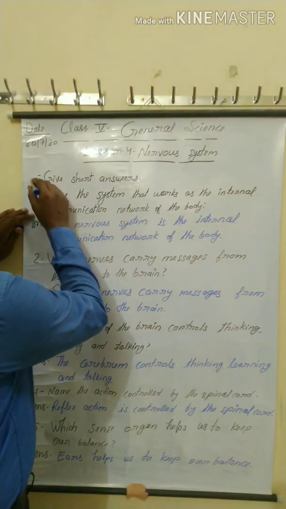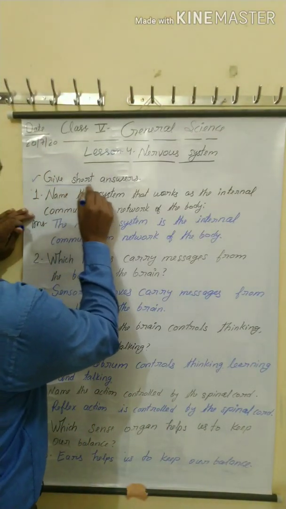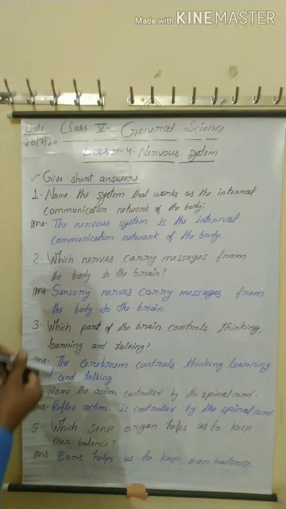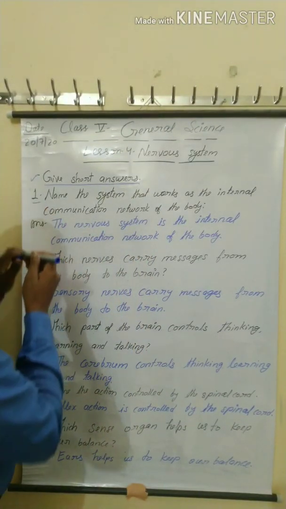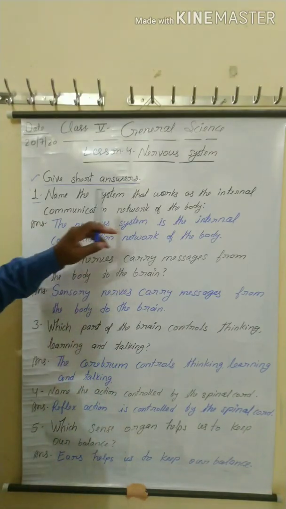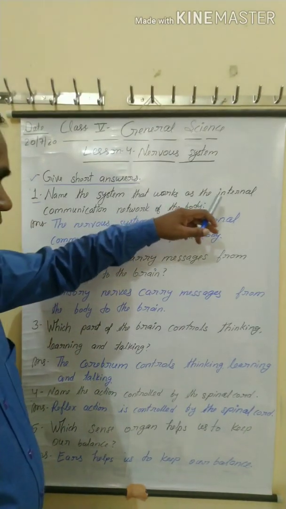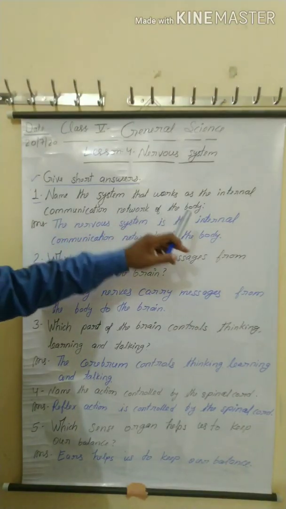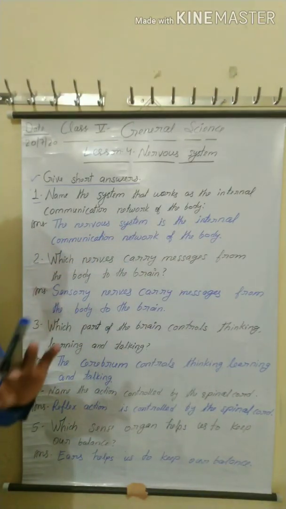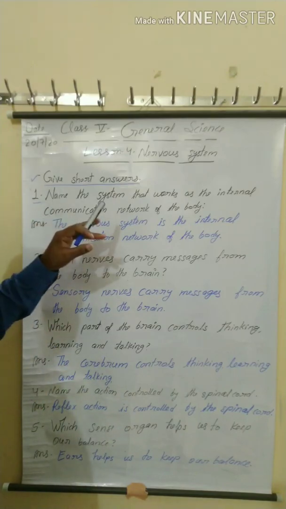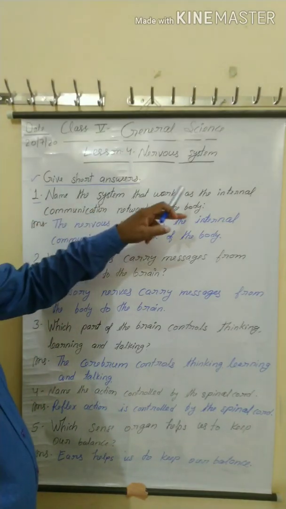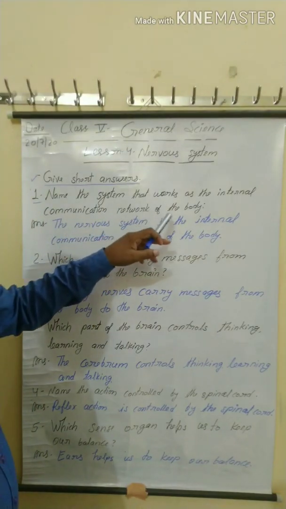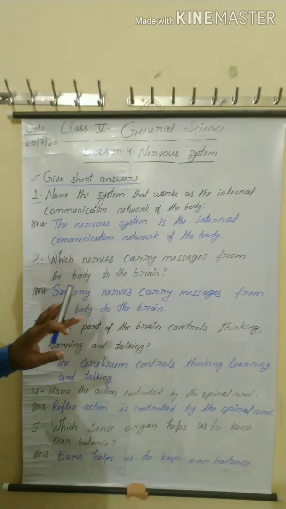Give short answers. Question number 1: name the system that works as the internal communication network of the body.